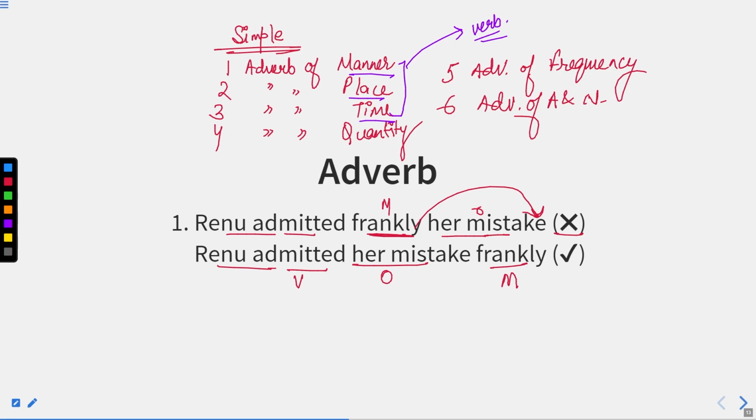So here in the simple adverb, we can create two parts. First is manner, place, and time, and the other is quantity, frequency, and affirmation and negation. So till here we have read about adverb position and adverb of manner, and we have also discussed the definition of adverb. In the next session, we'll discuss the position of adverb of place, the position of adverb of time, and the position of various other adverbs. And after that, in later sessions, we'll elaborate on adverbs in many aspects. Thank you very much.